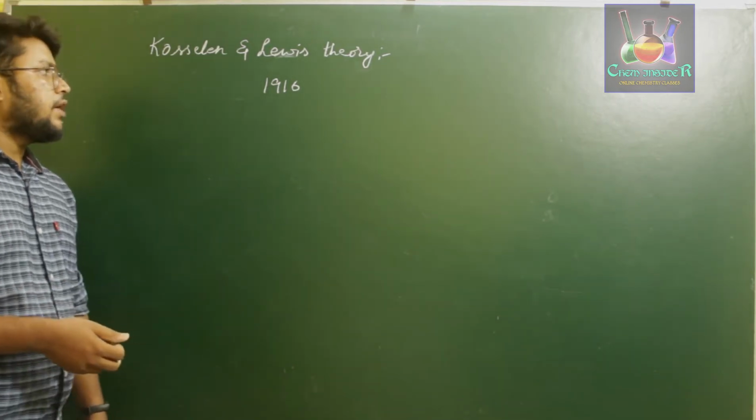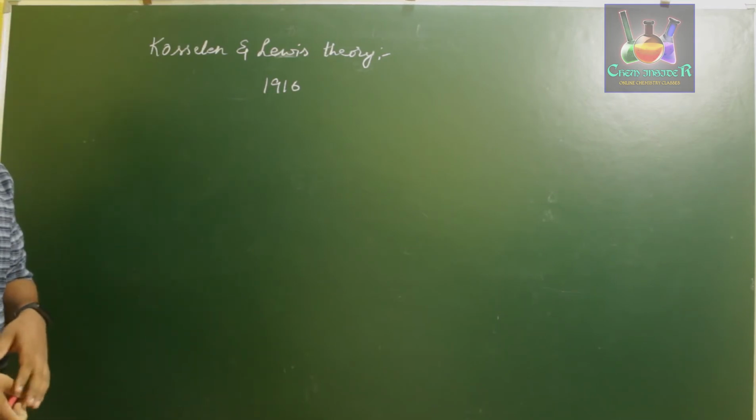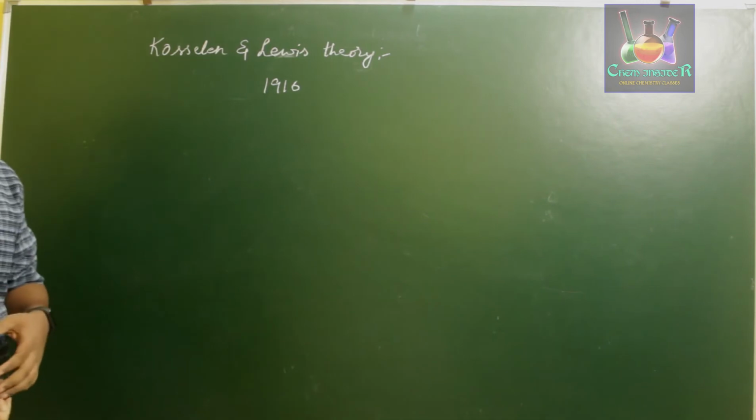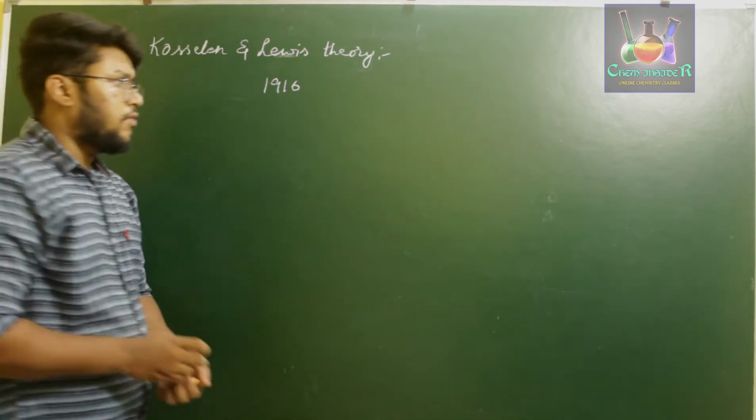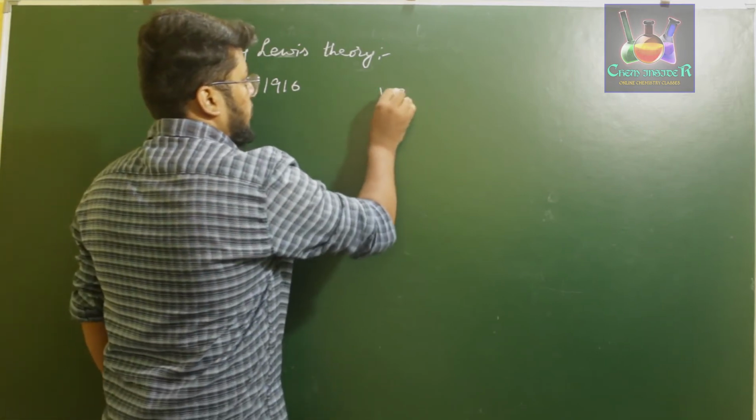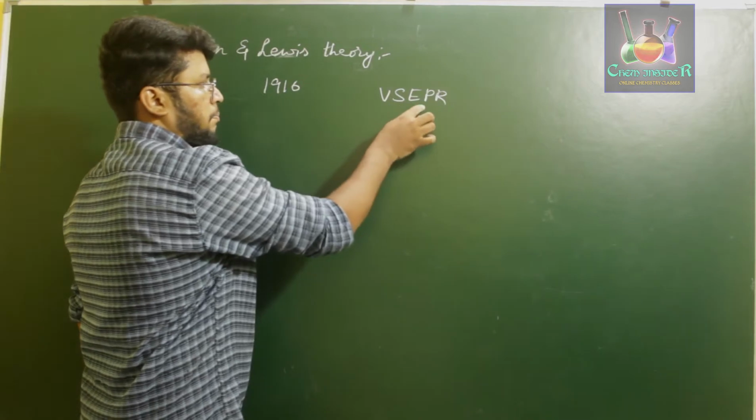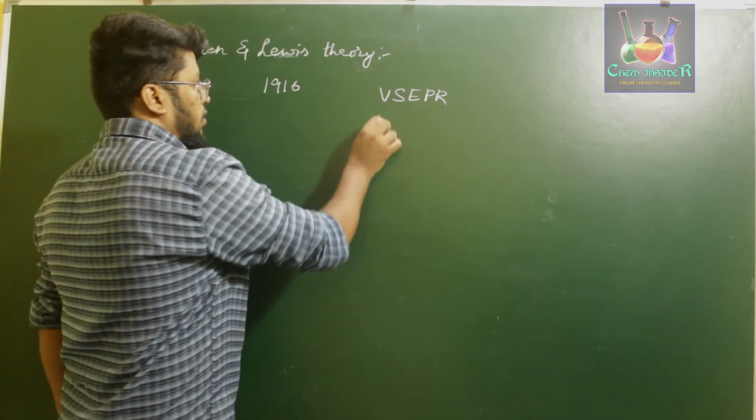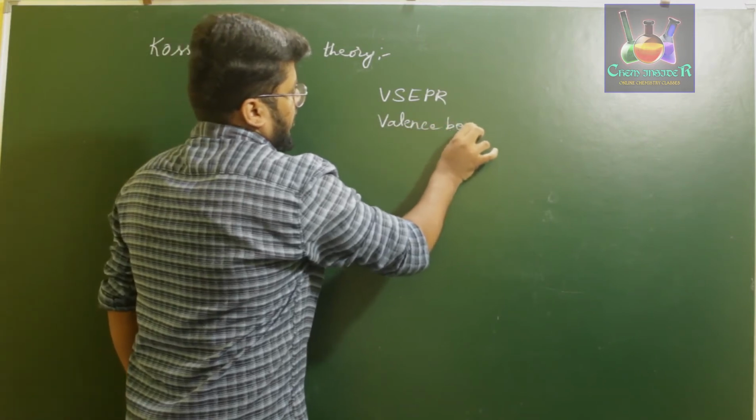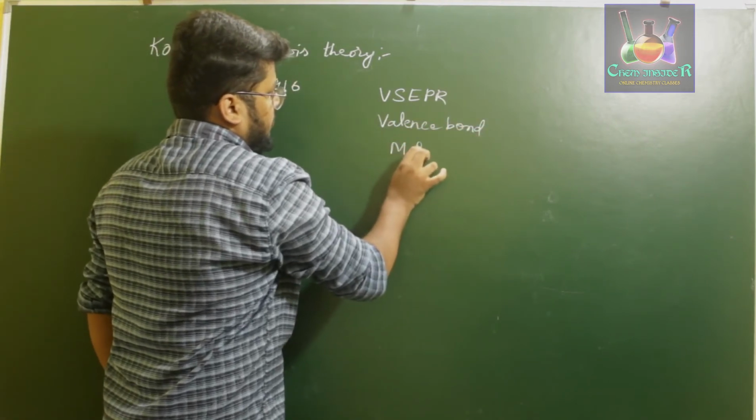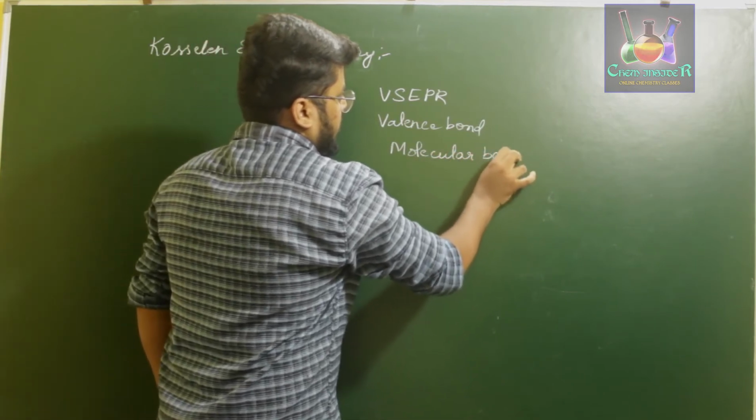Okay, so what we are going to do is first discuss what Lewis explained, and then we'll discuss what Kossel explained. And we have further theories such as the valence shell electron pair repulsion theory, that is the VSEPR theory, and we also have valence bond theory, and then we have molecular orbital theory.